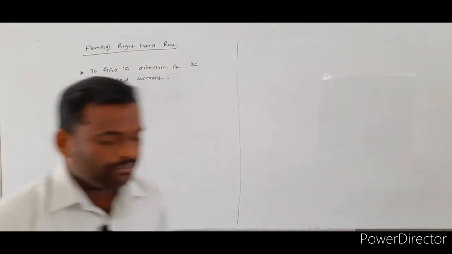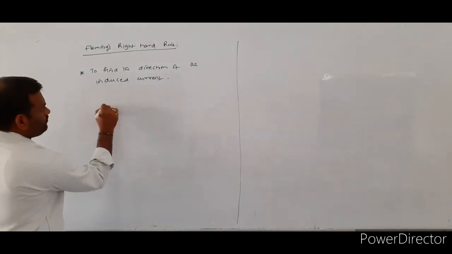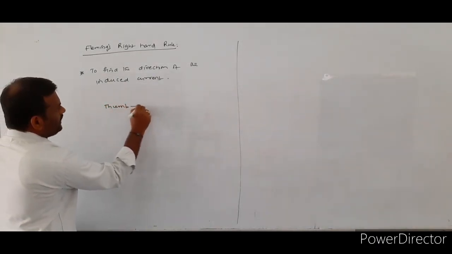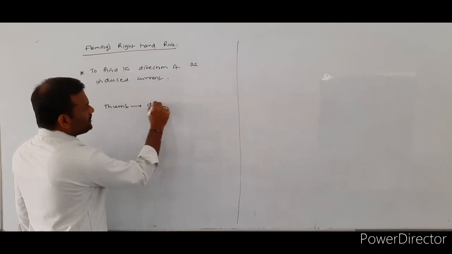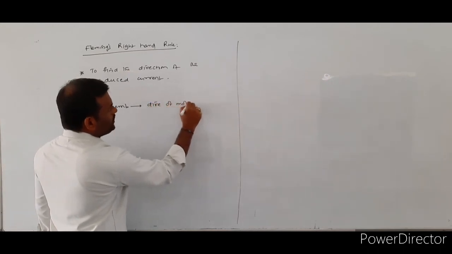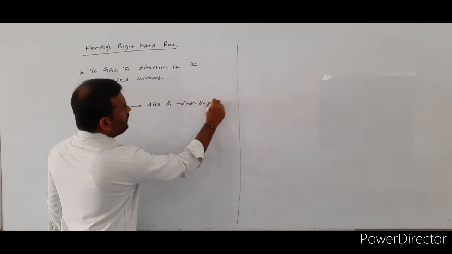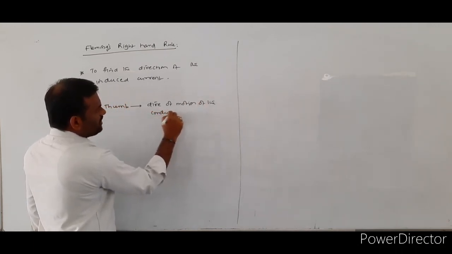So here, what does the thumb denote? The direction of motion of the conductor.